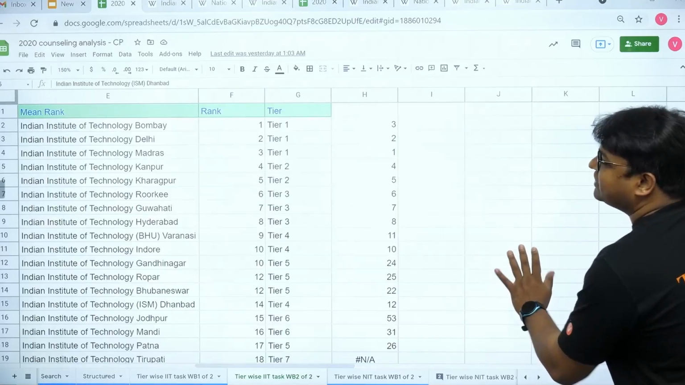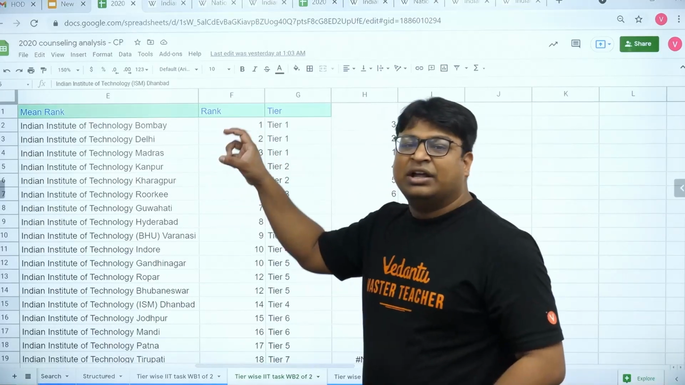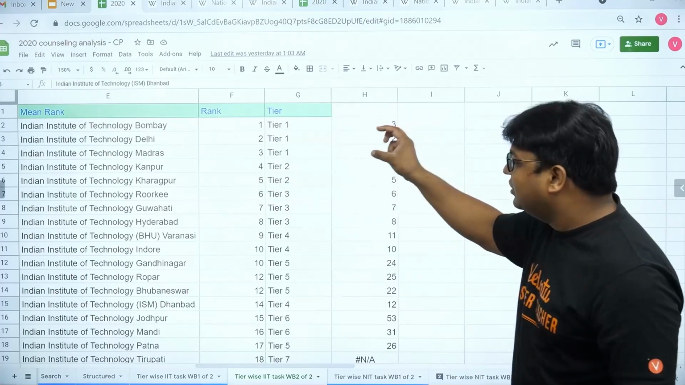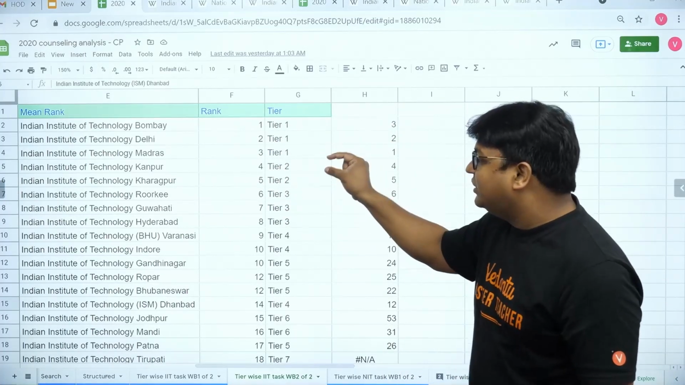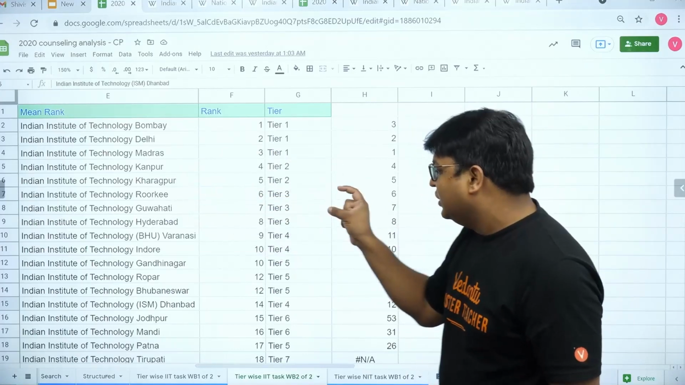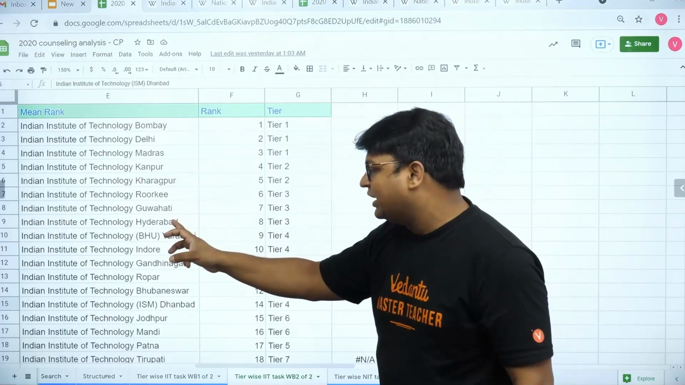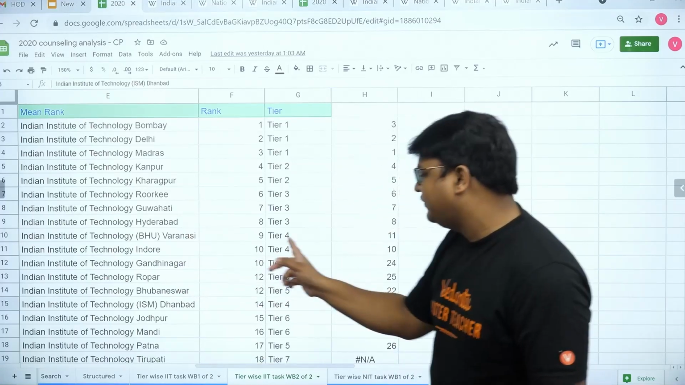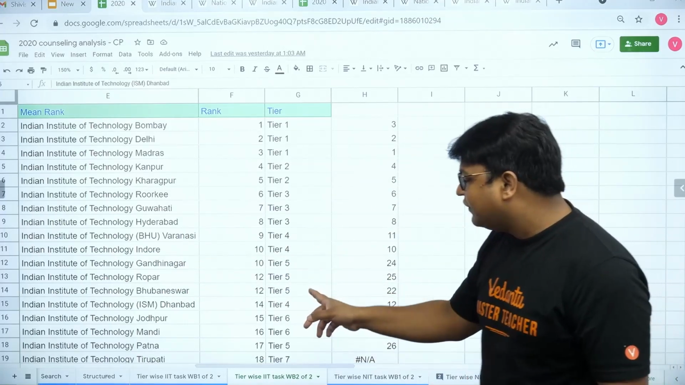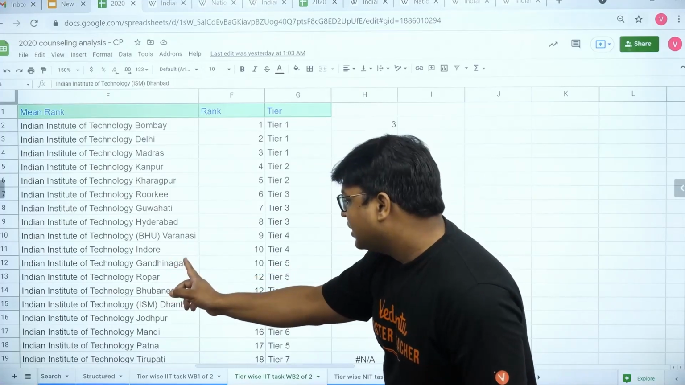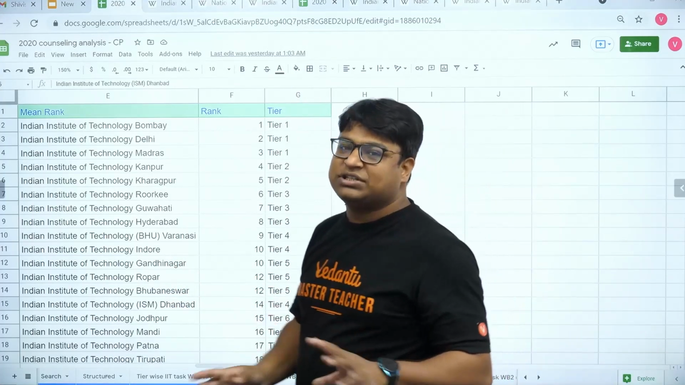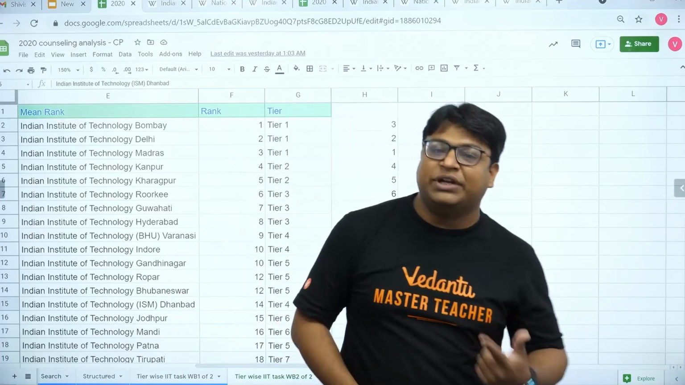Okay, like then we said that these 3 colleges are similar, their closing ranks were also very similar. So we put them in tier 1. Okay, so these are tier 1 colleges. Then tier 2 would be Kanpur and Kharagpur. Tier 3 colleges would be Guwahati, Hyderabad, Varanasi. Tier 4 colleges would be Indore and Varanasi. They form tier 4. Tier 5 would be Gandhinagar, Ropar, Bhubaneswar and Dhanbad, and so on. So this is the entire process that we did to form the tiers.